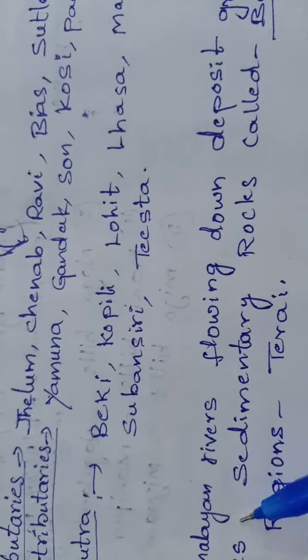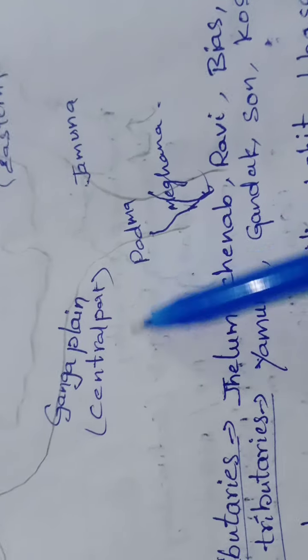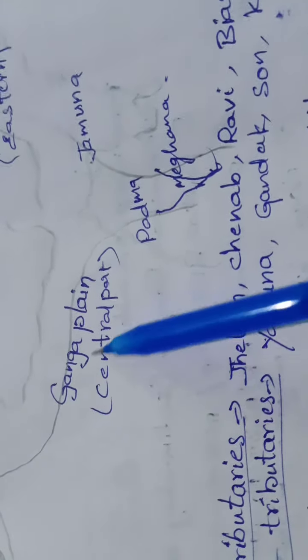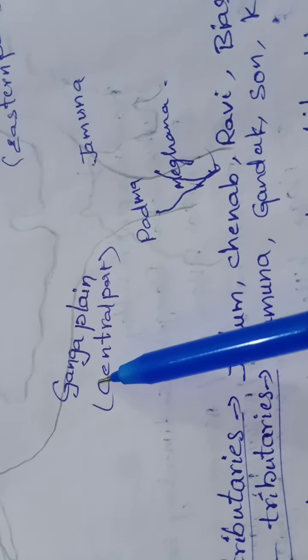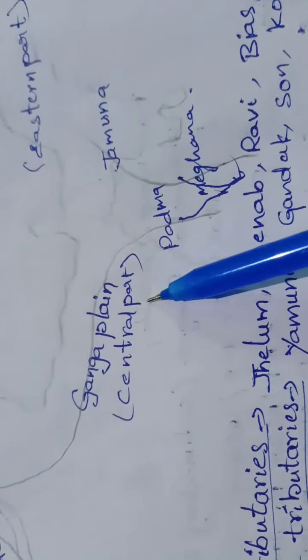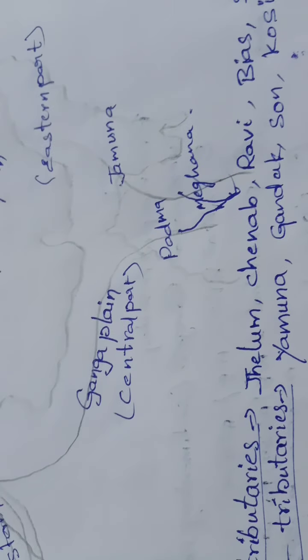So most of the Himalayan rivers flow down, and this area is deposited with gravel, pebbles and sedimentary rocks. The area covered with pebbles and sedimentary rocks, we call Babar. And the remaining areas covered with marshy regions, we call Terai.